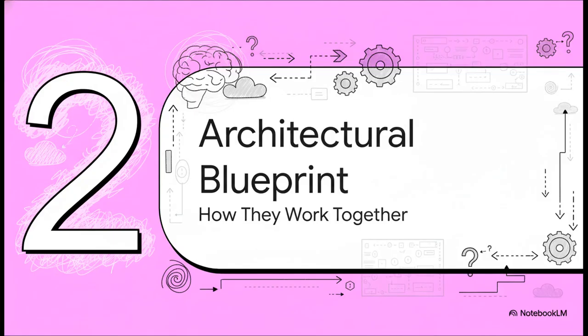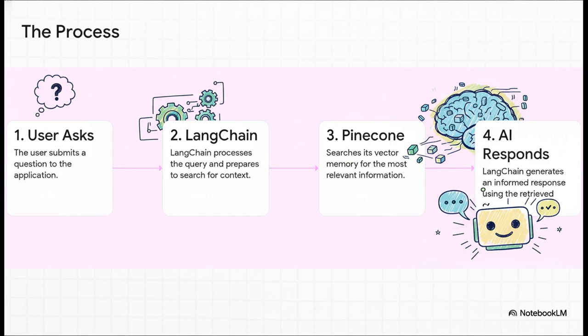Okay, so we've got our brain and we've got our memory. Now let's pull up the blueprint and see exactly how these two work in harmony to take a simple question and turn it into a really intelligent, context-aware answer. So check this out. You ask your chatbot a question. LangChain, our conductor, intercepts it. But, and this is the crucial part, instead of just passing it straight to the language model, it first taps Pinecone on the shoulder. It asks, "Hey memory, have we talked about anything like this before?" Pinecone zips through everything it has stored, finds the most relevant bits of past conversation or documents, and hands them back to LangChain. Then, LangChain bundles your new question, plus all that juicy context together, and gives it to the language model. The result? A smart, deeply informed answer that actually makes sense.